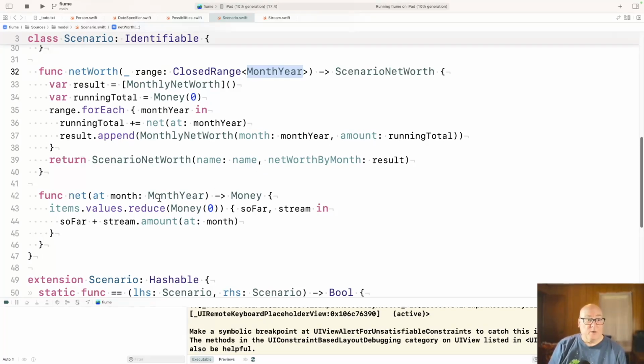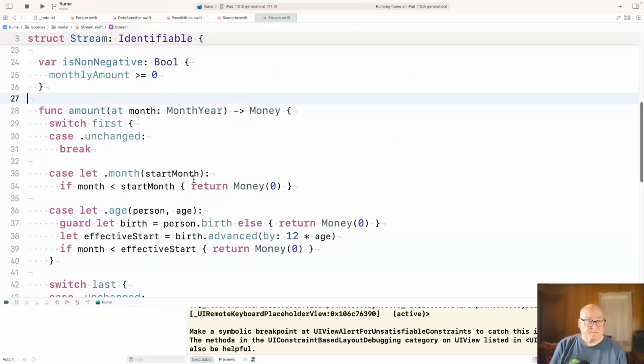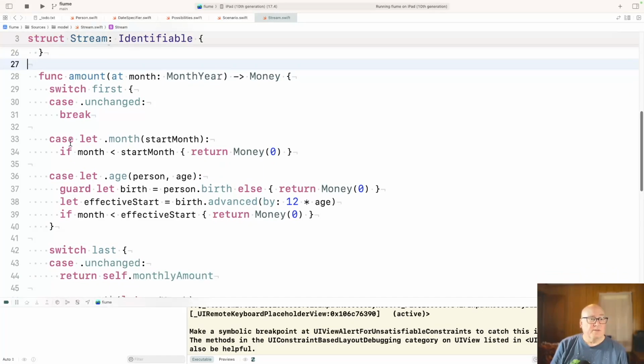The net worth for a given month is: take all the income and expenses in this month, and basically the reduce is sum them up. So we'll ask each stream, this is really streams, ask each stream, how much did you make this month? Okay, and then let's go into stream. So to get the amount for a given month,